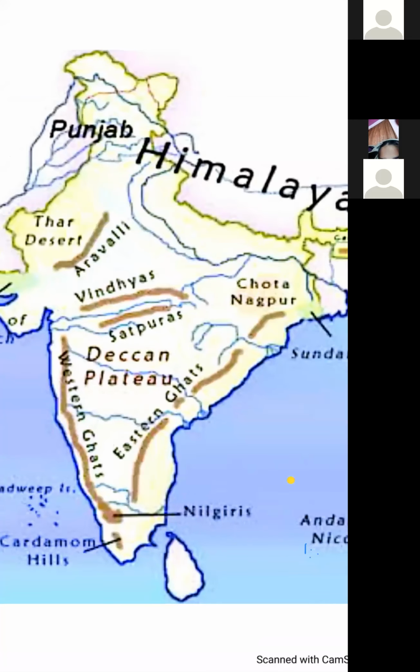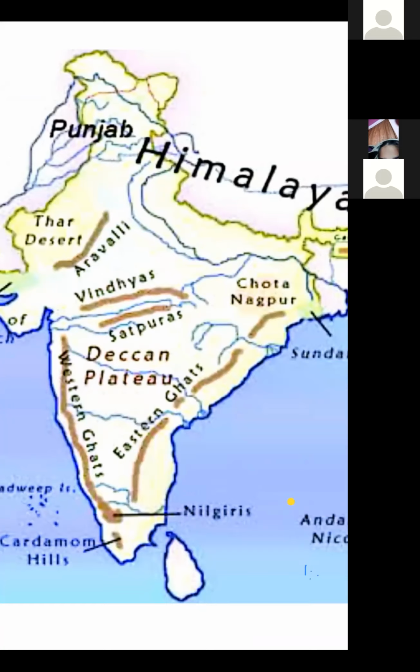Yes, dear students, we have learnt about this part, Central Highland, which is towards the north of Narmada River.